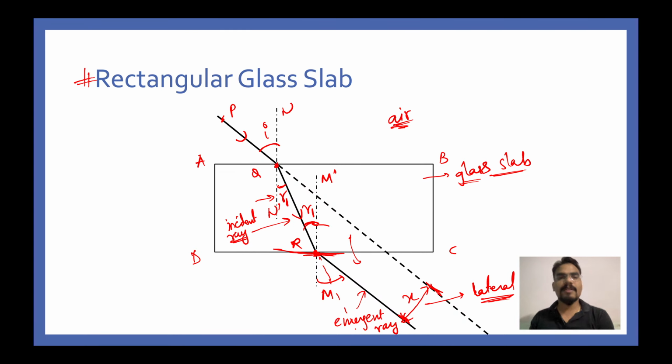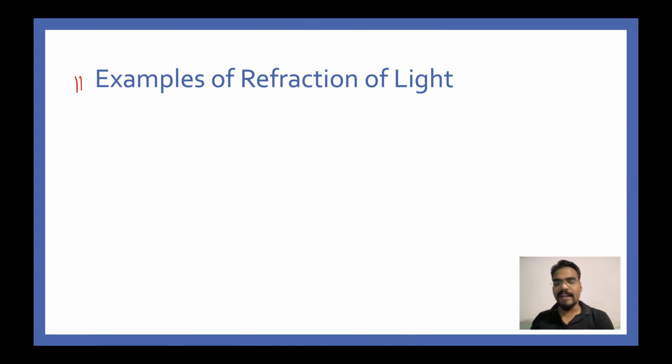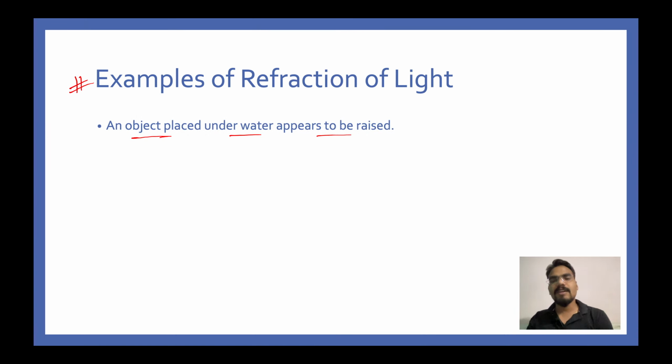Alright. Next, examples of refraction of light. Where do you see refraction? Number one, an object that is placed under water appears to be raised. This we have seen in a swimming pool. Whenever you go to a swimming pool, you see that the pool is not that deep. If you look at it from a certain angle, you are under an illusion that the bed of the swimming pool is actually raised, and the swimming pool is shallow, but it is not so.